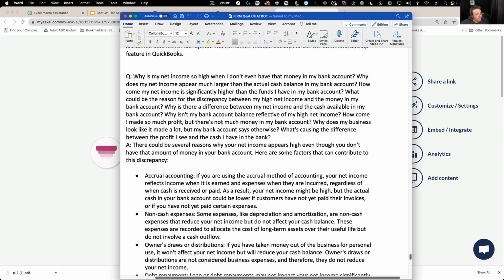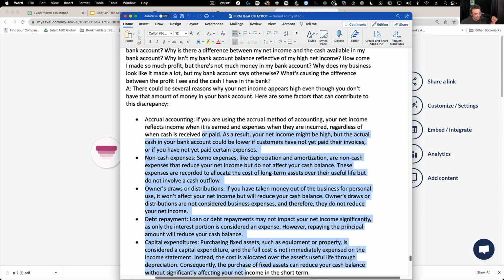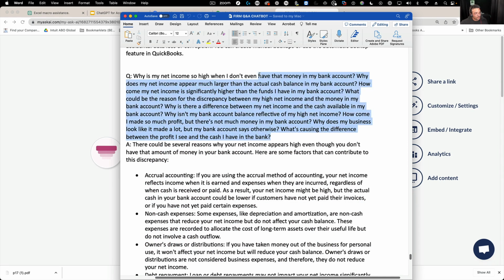So I actually loaded multiple versions of that question in here. So I have one set of answers, the net income versus cash in the bank. I have one concrete answer here, but I have multiple questions loaded. So I have multiple versions. Why is my net income so high when I don't even have the money in my bank account? Why does my net income appear much higher? So notice that I'm using variations of the question also to make it easier for the chatbot to potentially find any variations of these questions when they ask it.